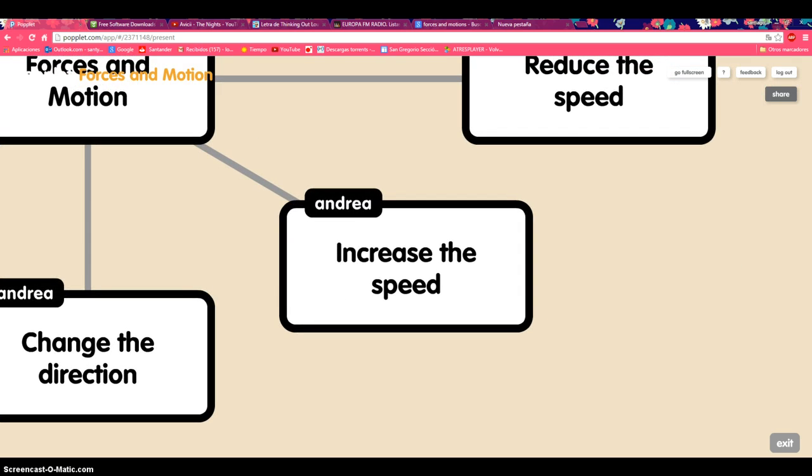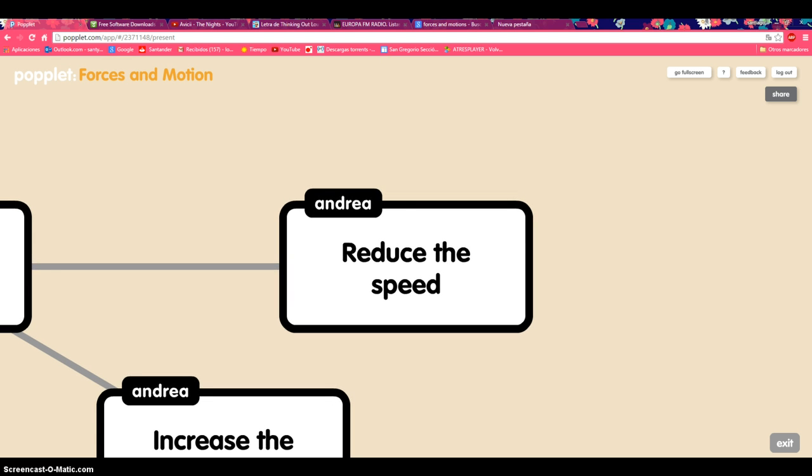Increase the speed of a moving object. For example, the force a skateboarder uses to push the skateboard makes it go faster. Reduce the speed of a moving body. When the skateboarder puts both feet on the skateboard, the wheels rub against the ground and the friction makes the skateboarder go more slowly.